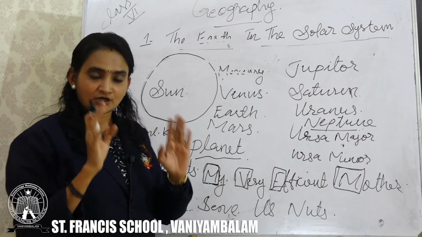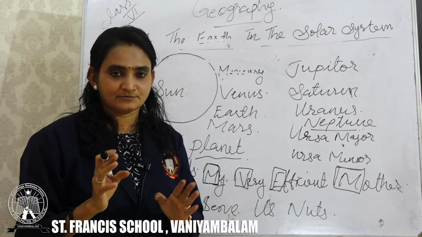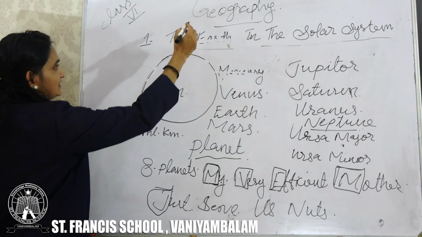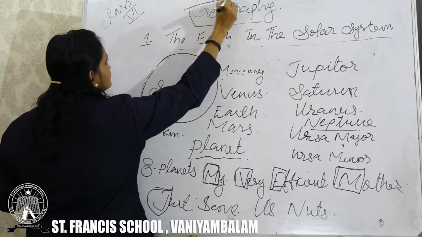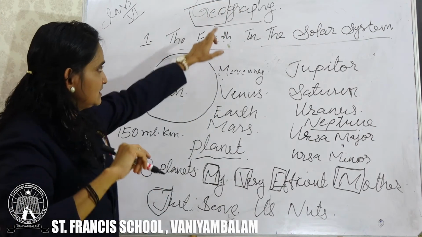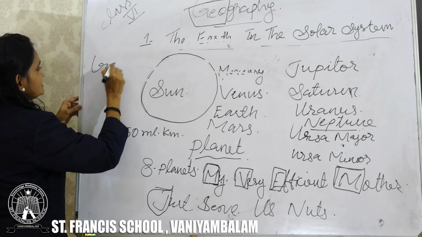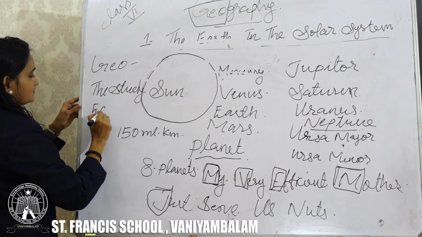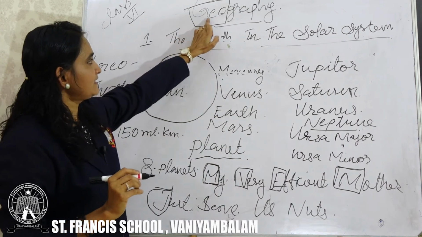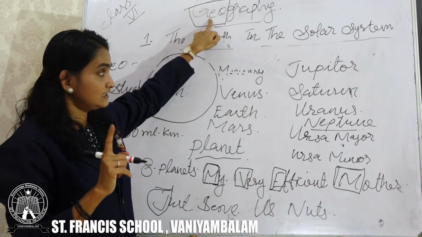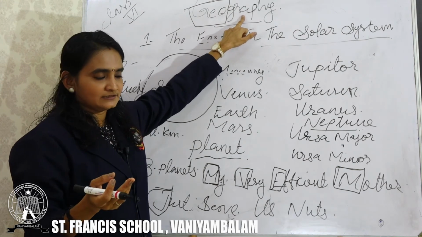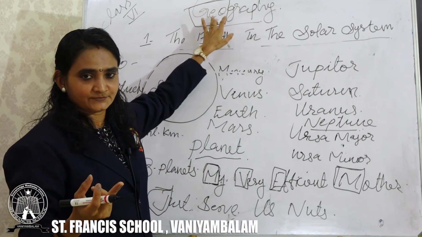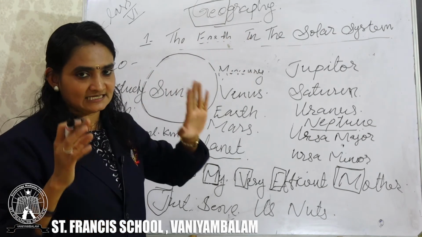So we are learning geography of your class 6, first chapter, the Earth in the solar system. Actually, I forgot to tell you one thing: we are learning geography, right? So what is the meaning of this word? Geo means the study of Earth. That is the meaning of geography. Geo means the study of Earth. Graphy means drawing, that we are learning about the Earth. That is termed as geography. Clear?